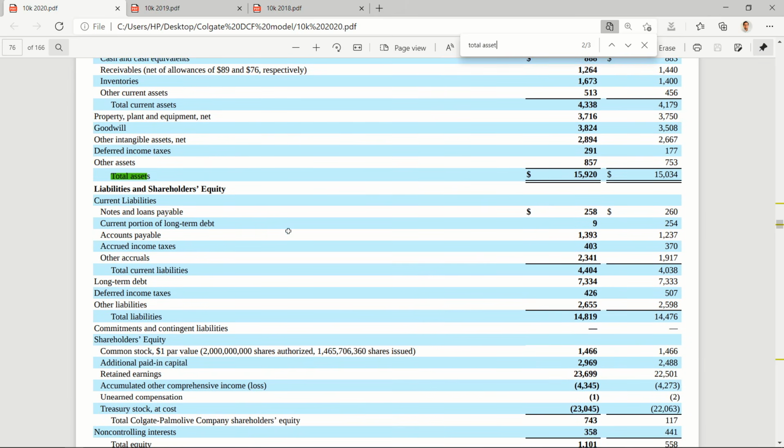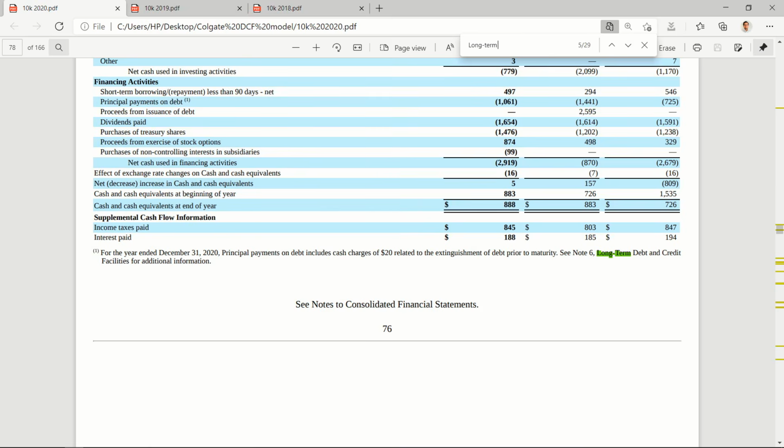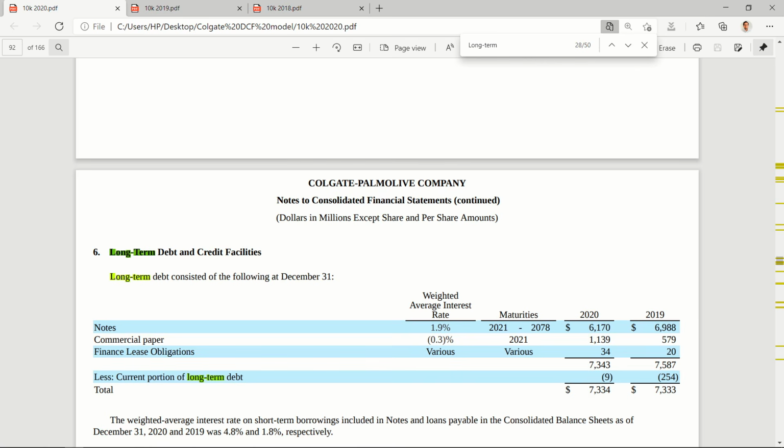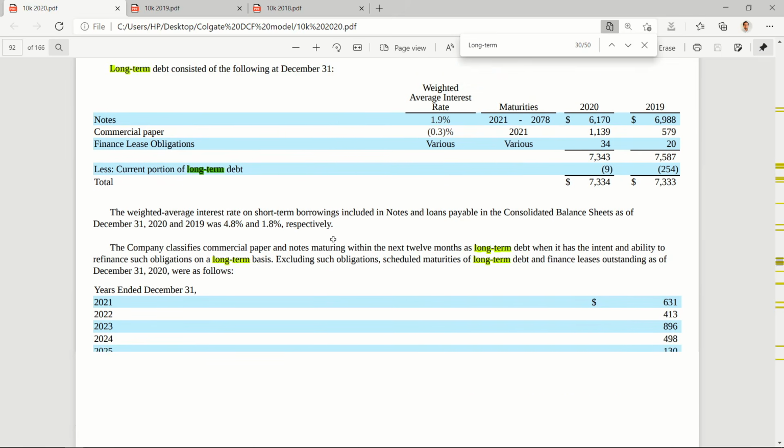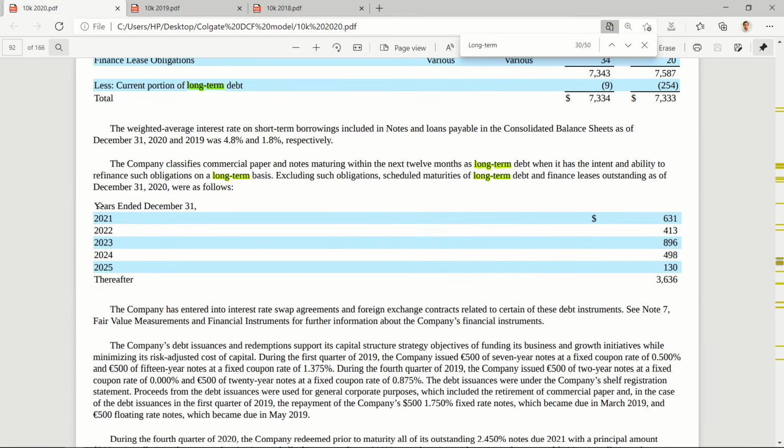Here you will see long-term debt, these commitments. So just copy this, paste it here, long-term debt, and then let's find the debt schedule. I think this is the one, long-term debt and credit facilities. So, scheduled maturities of long-term debt, this is the one.